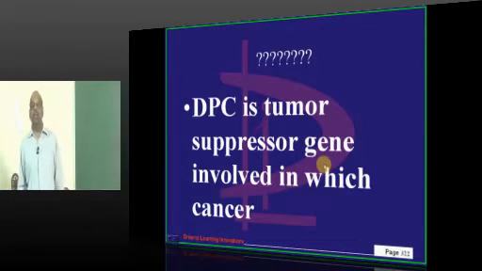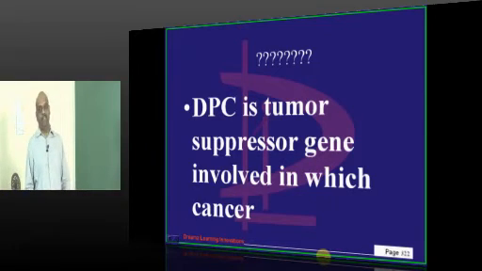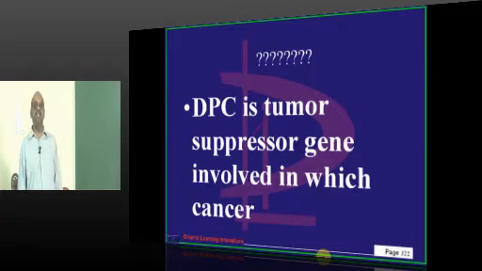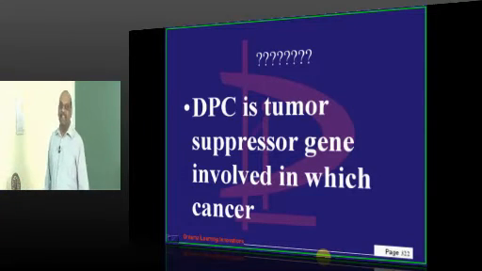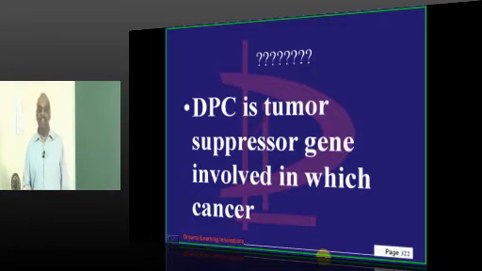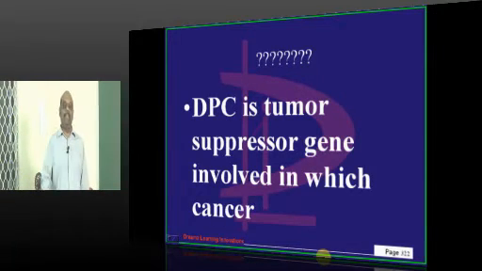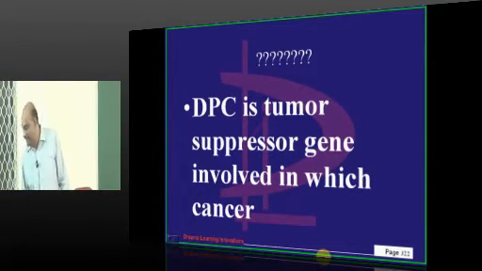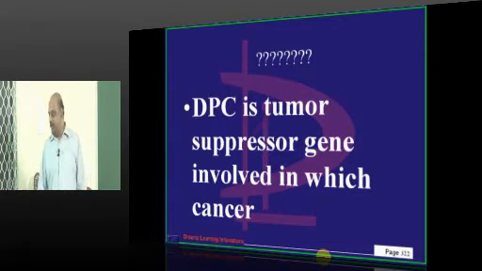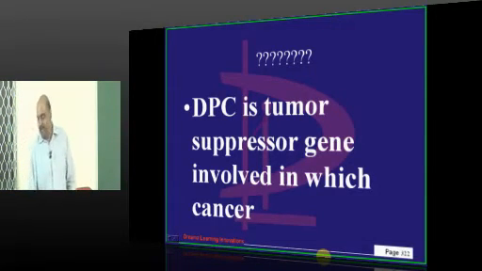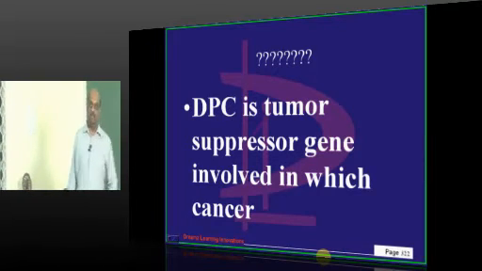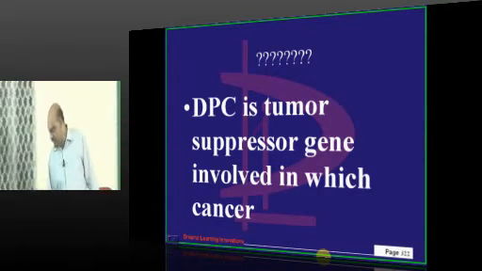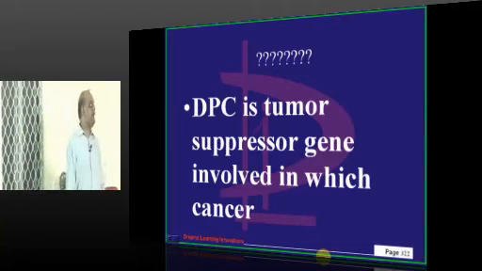Okay. Now doctor, this you have to give me an answer. DPC is the tumor suppressor gene for which cancer? I don't ask you RB, which is the tumor suppressor for which cancer; even a small school-going kid will answer that. DPC, who will give me the correct answer? Come on, one strong answer. DPC is a tumor suppressor gene. Colon cancer, says Sumati.